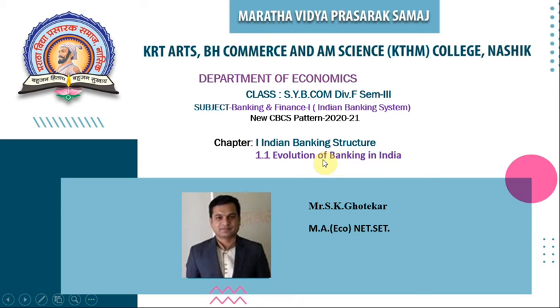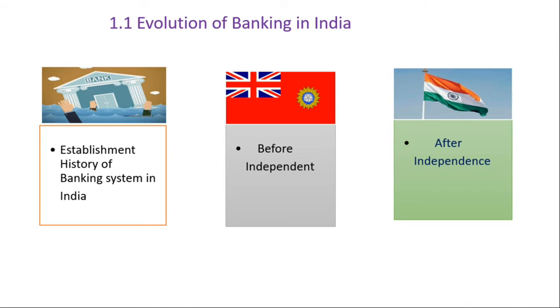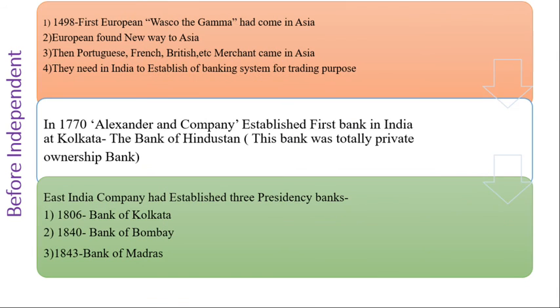Evolution means the establishment history of banking in India. There are two sides to the history of Indian banking: before independence and after independence. Before independence means when there was British rule in India, and after independence means when we got independence on 15 August 1947, as a total history, the establishment history of the banking system in India. Now first we focus on the history of banking before independence.